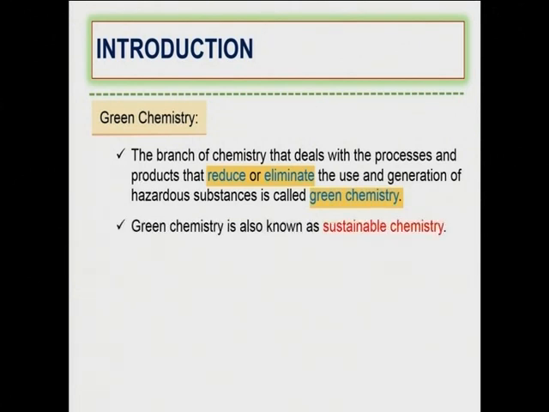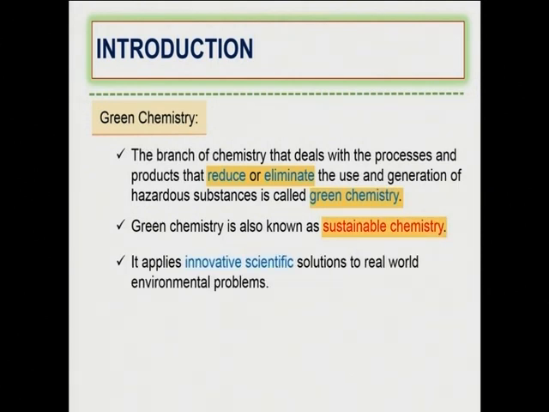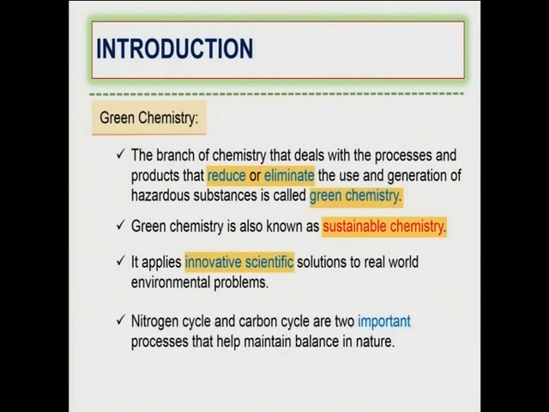And green chemistry is also known as sustainable chemistry because it has different innovative scientific methods or solutions which can actually reduce environmental problems. And the nitrogen cycle and carbon cycle, as I was telling you, are two important processes that help maintain balance in nature. So now let's look at the nitrogen cycle.